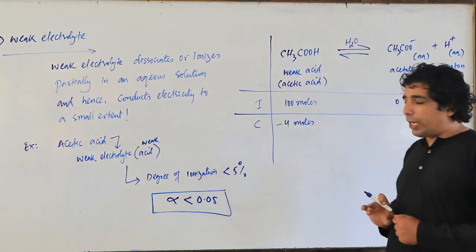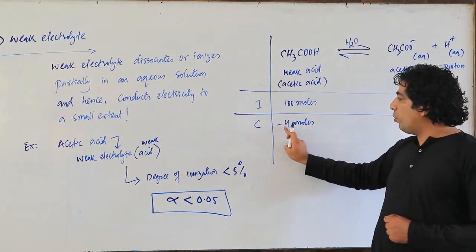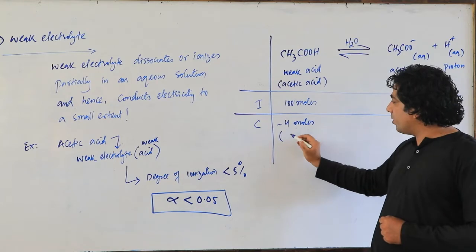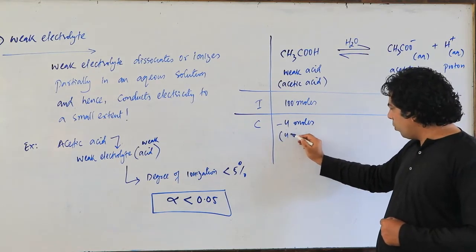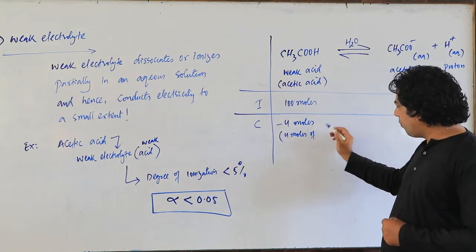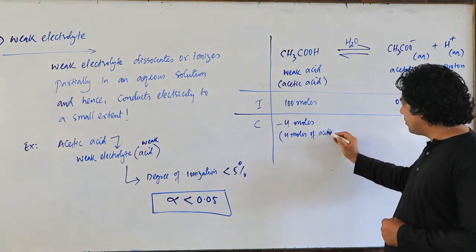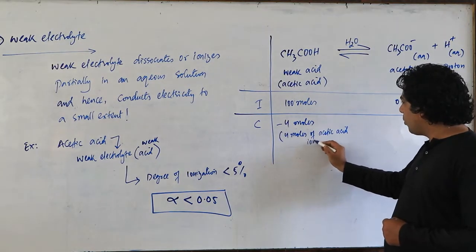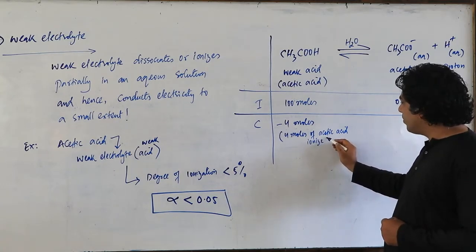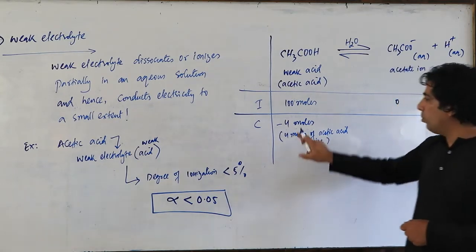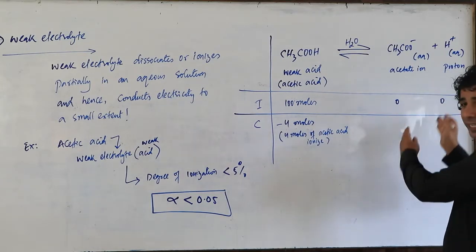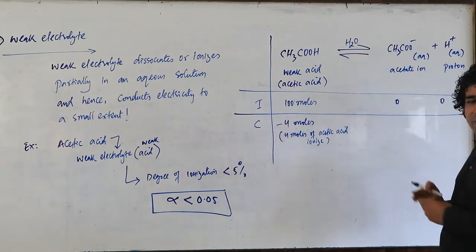Now what is going to happen? Change in concentration. The 4 moles of acetic acid will ionize. Ionize basically means dissociate. So 4 moles will dissociate out of 100. So how many moles of acetate and how many moles of proton will be formed, my dear friends?